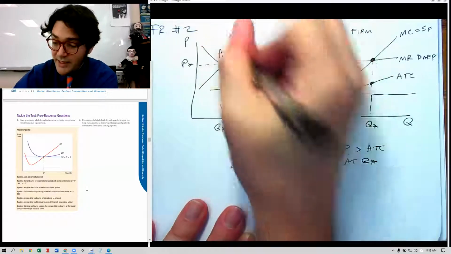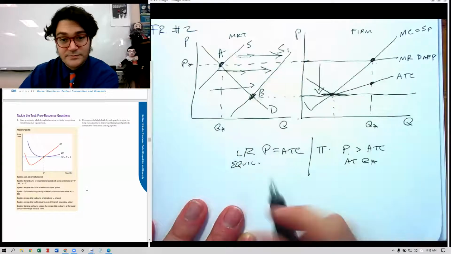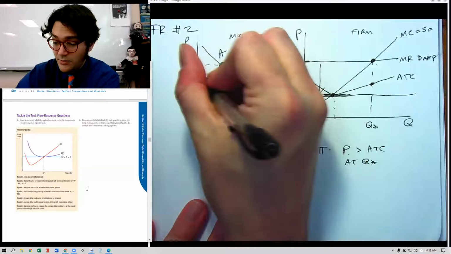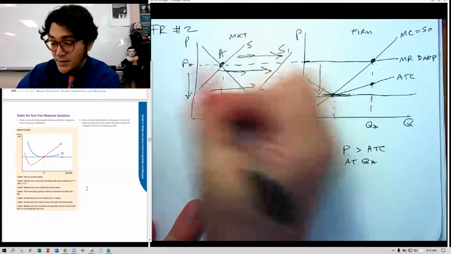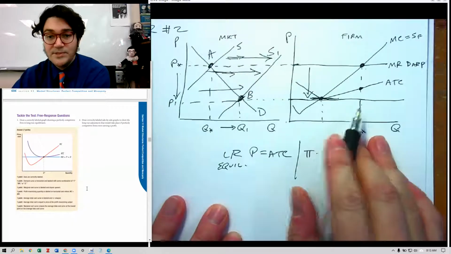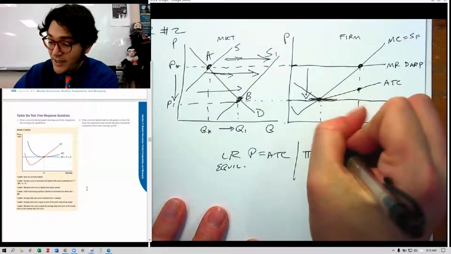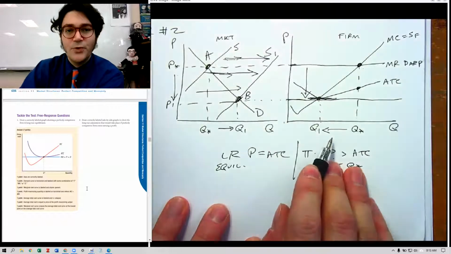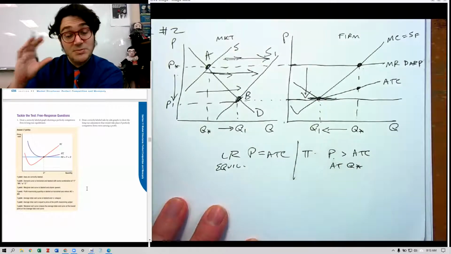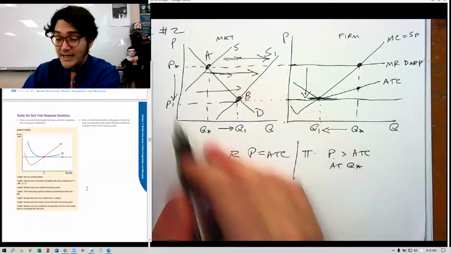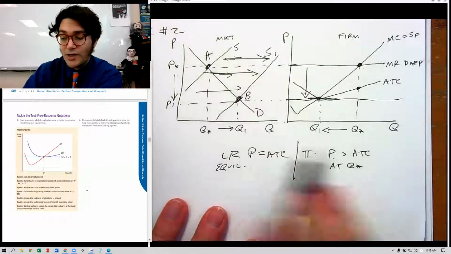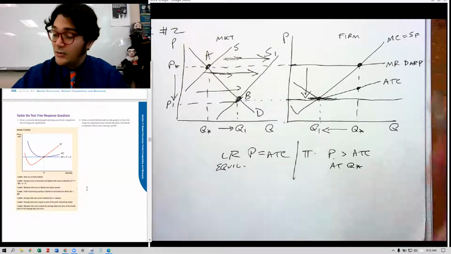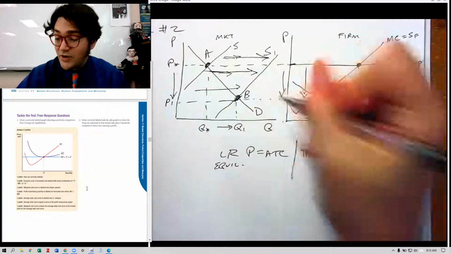So we go from point A to point B in the market, right? We've got way bigger quantity in the market. We've got way lower price in the market. But what happens over here? Well, the firm has less quantity. And that was exactly the story I was telling you a few minutes ago, that each firm gets a smaller piece of the pie, even though the pie is getting bigger here, right? Q star to Q1, the individual firm is getting less and less, and that's because more firms are jumping into this market. We also note that the price falls that this firm receives.